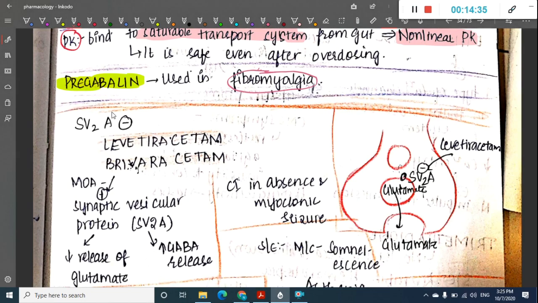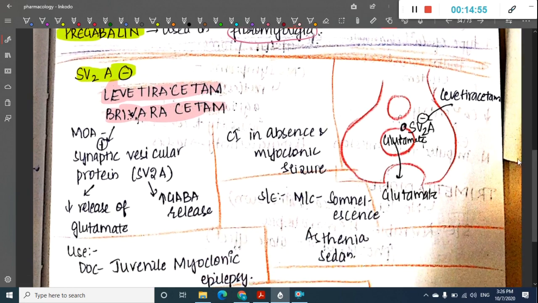The next group of drugs which are important are SV2A inhibitors. These include two drugs, levetiracetam and brivaracetam. So what do these do? For glutamate to be released, there is one more protein which is called SV2A, synaptic vesicular protein A. This synaptic vesicular protein A helps in formation of vesicles of glutamate in the nerve terminal, so that glutamate can easily be released into the synapse by exocytosis.